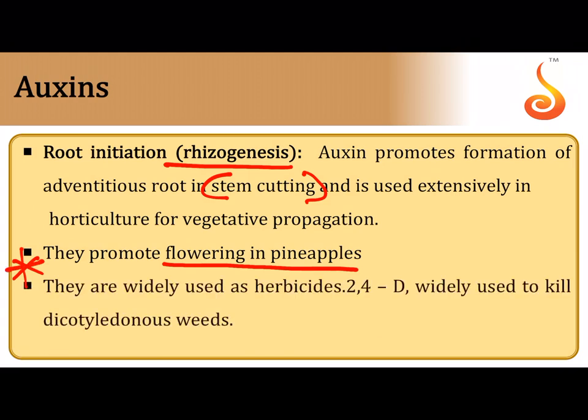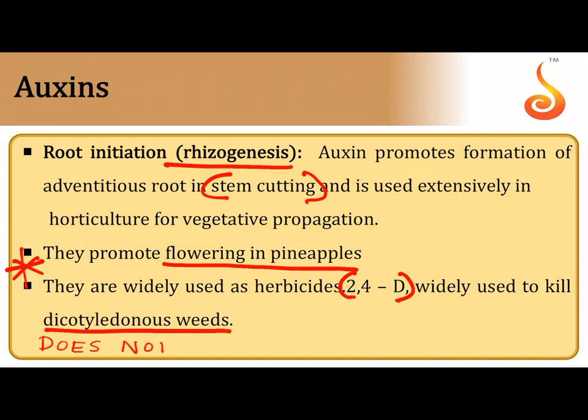And very important is the synthetic form of auxin. In the beginning I told you, when I started talking about auxins, there is a synthetic form called 2,4-D, which is 2,4-dichlorophenoxyacetic acid, which kills only dicot weeds. It does not harm monocots. So remember, it does not harm monocots, but it only kills the dicot plants.